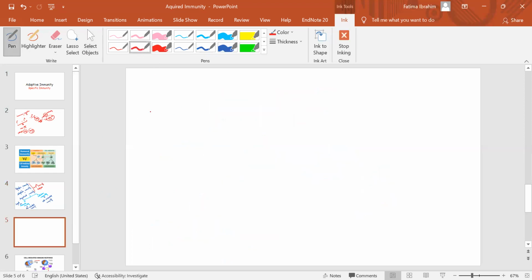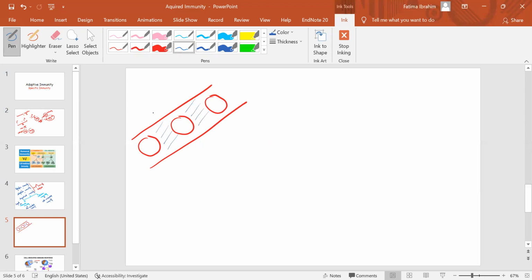We agreed that when we were in tissue fluid, there will be so many drawings over here right now. We are like this, cells, and the cells will be separated with some tissue fluid like this. Tissue fluid, and those are the cells.